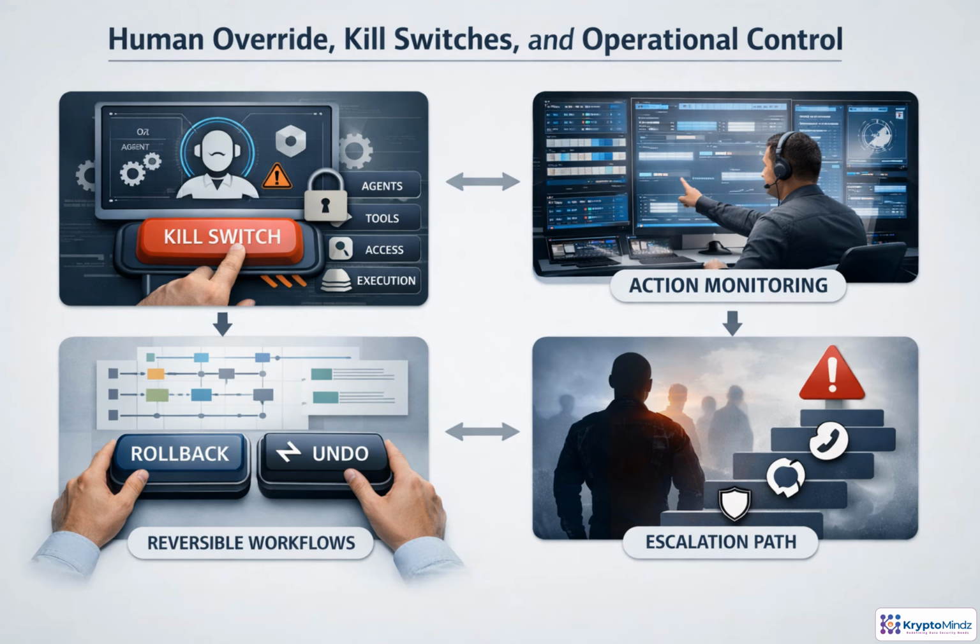Operational control means an agent is never truly unattended. Imagine it receives an ambiguous request and starts preparing a bulk customer record update. Monitoring flags the action as high impact, pauses execution, and locks the relevant tools or credentials. A human reviews the pending changes, then approves them, rolls them back, or triggers compensating steps. If the pattern looks suspicious, escalation brings in security, legal, or operations, and the policy is updated afterwards.